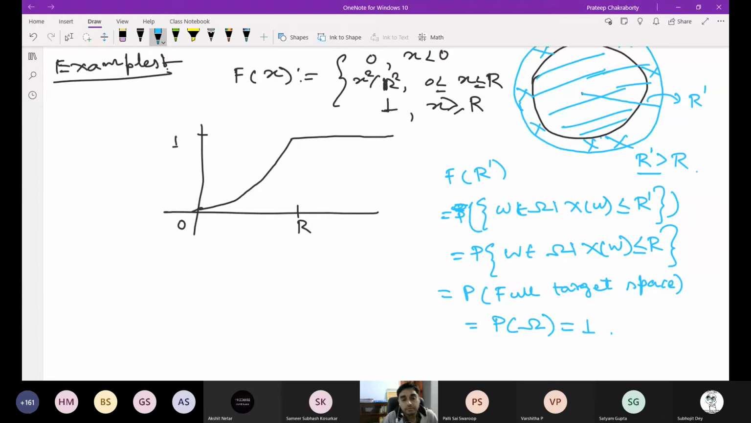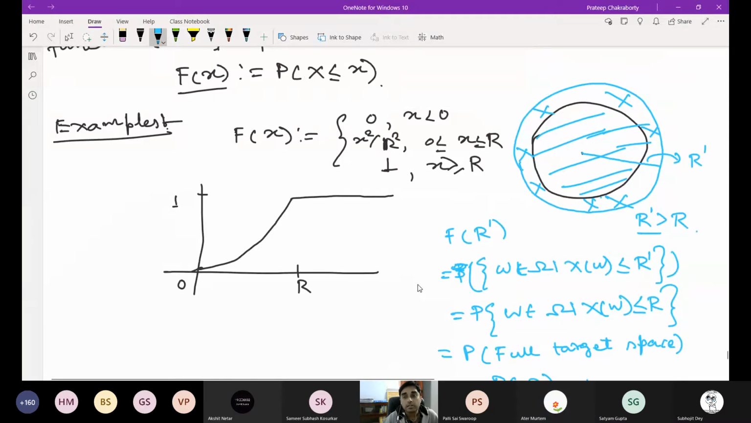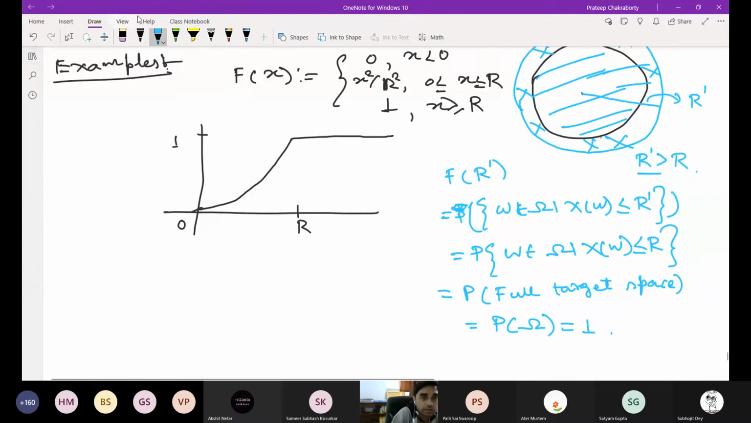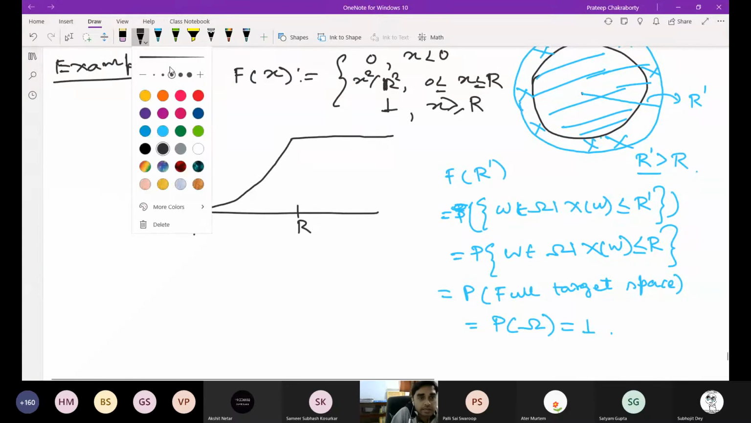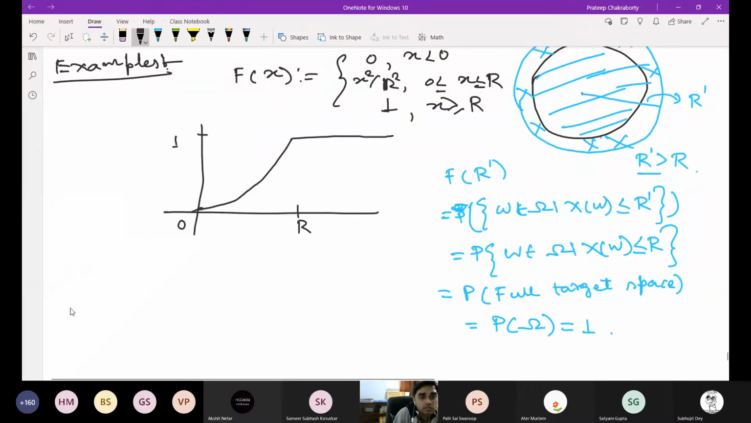Excuse me, sir. Yes, madam. For x less than 0, can you explain that again? So x less than 0 means the distance of that particular point has to be less than 0. So I'm also adding this. But can distance be less than 0?